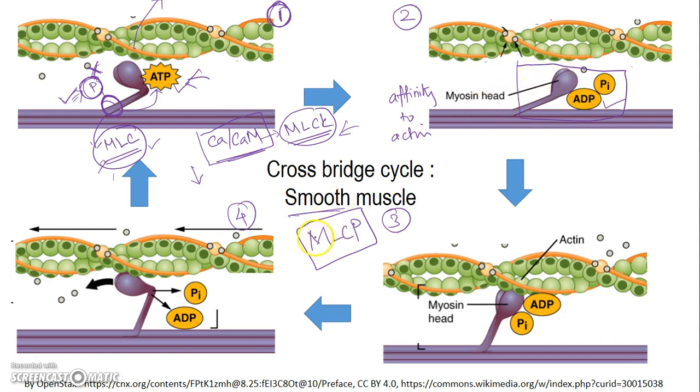So the one catch here is that the myosin light chain phosphatase can act at any step during this cross-bridge cycling. The cross-bridge cycling is relatively slower compared to the skeletal muscle. So if the phosphate group is removed at this point, here the muscle is in a relaxed state. It's about to enter cross-bridge cycling, but it can be blocked at this point, and the myosin in the smooth muscle remains relaxed.